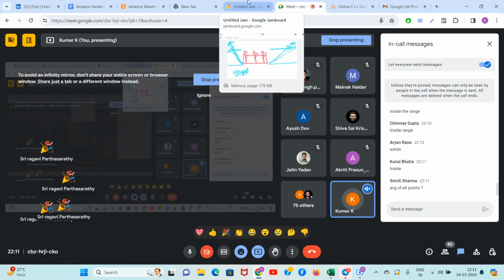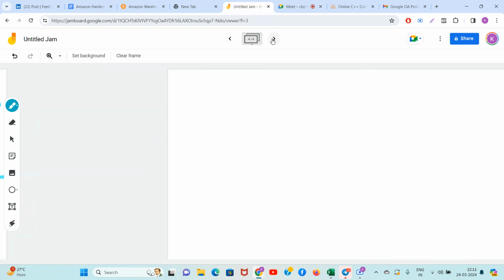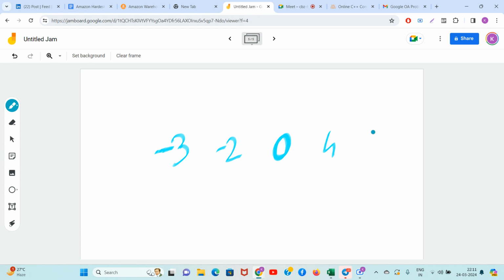Everyone start writing. No no, not average, the middle one. I will explain you guys. Wait, let me show you, I will do the proof. Let's say the middle point is surely to have the lowest cost. Okay, so let's say -3 I have, -2 I have, 0 I have, 4 I have, 5 I have.